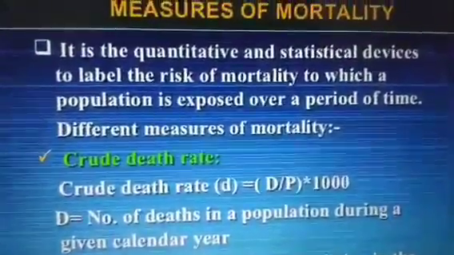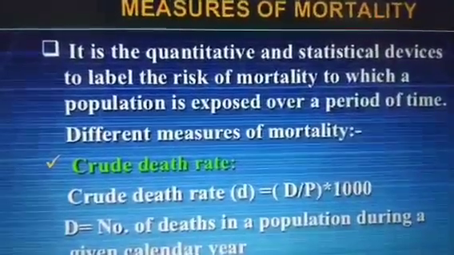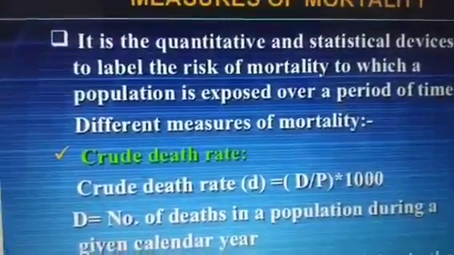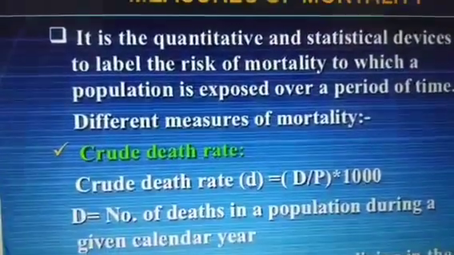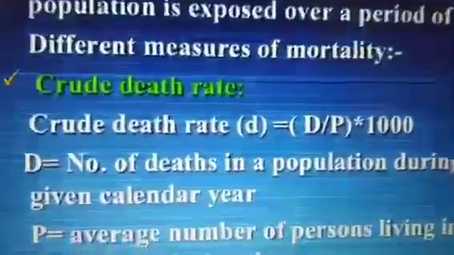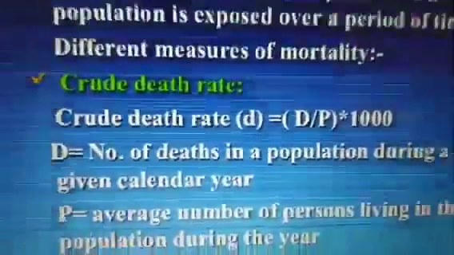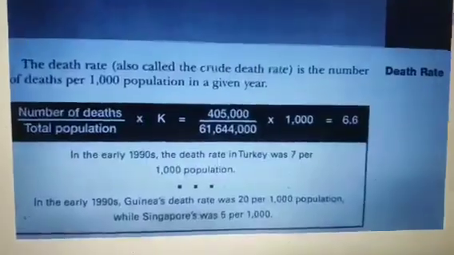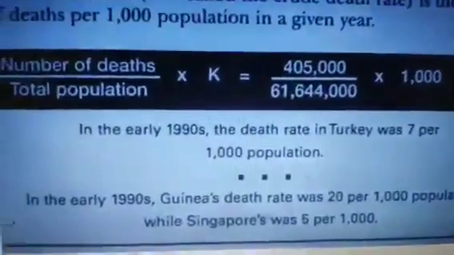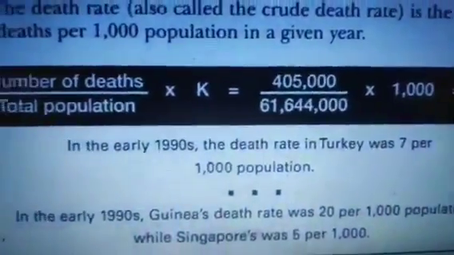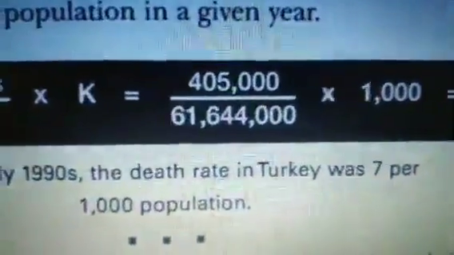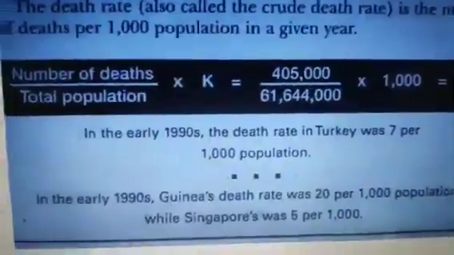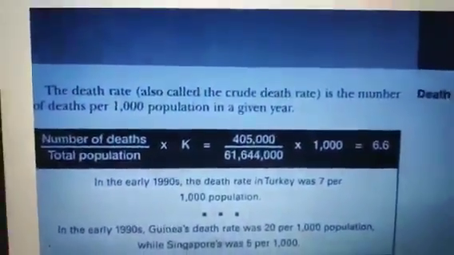So in brief, as a short note or a short question, anybody can ask you what you mean by CDR. Here you have to write CDR is crude death rate. By defining CDR, you have to write this formula. Death rate is, as per the formula, number of deaths divided by total population into K, K is 1000. You can depict it with a hypothetical example, and then by giving any country's example, you can explain what the death rate is.